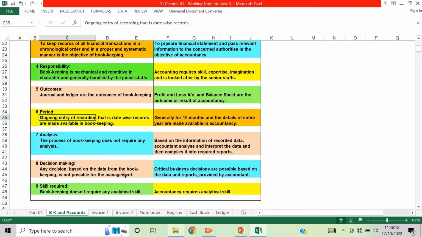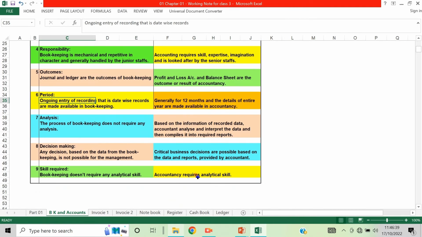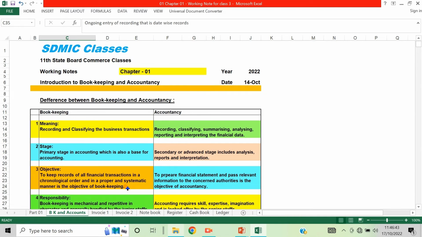So this decision making is possible in accountancy, but in bookkeeping it's not possible. So accountancy is very important. Now, skill required: does bookkeeping require some skill? No, bookkeeping doesn't require any analytical skill, because it is just entry, a basic level, you just keep doing it. Whereas accountancy requires analytical skill. So as already mentioned here, skill is required in accountancy. So we learned this part.